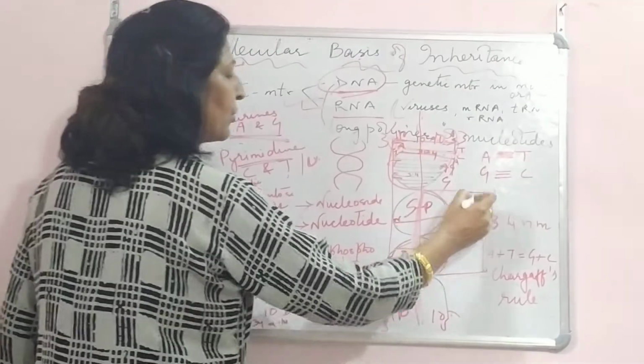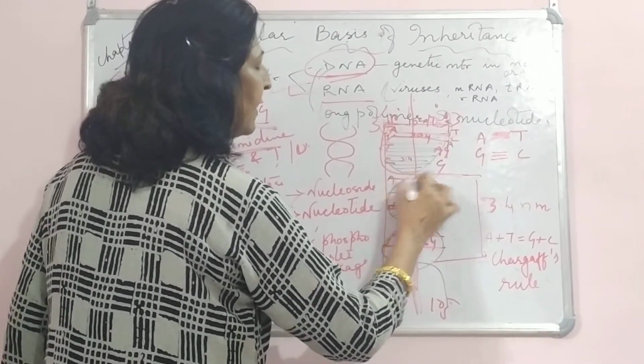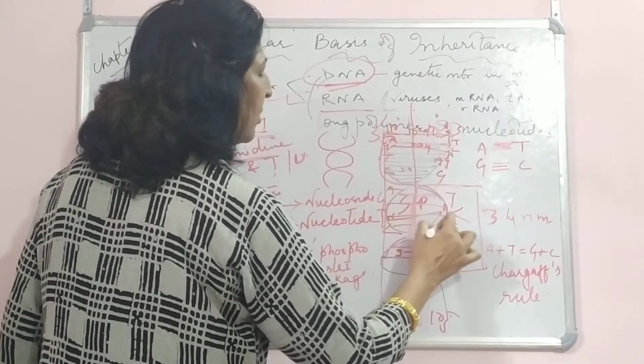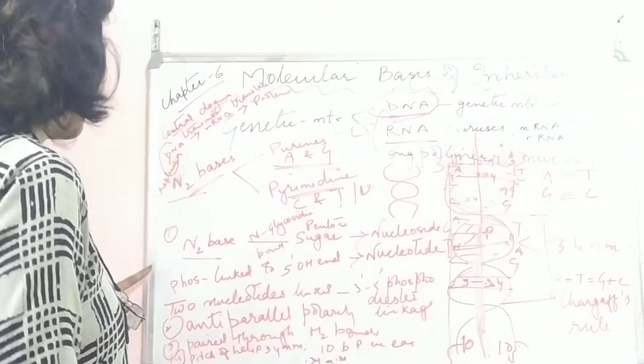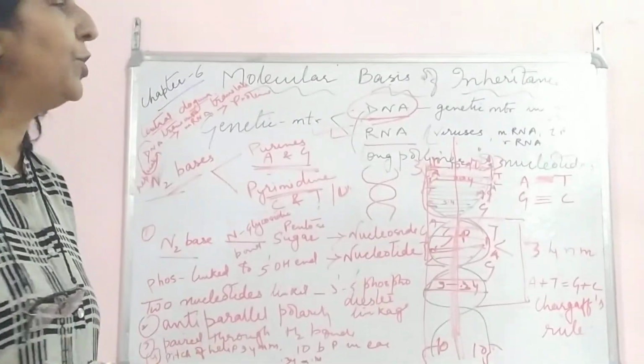Okay, in between this one helix, there will be about 1, 2, 3, 4 base pairs, meaning adenine, thymine, guanine, cytosine, then thymine, adenine, then cytosine, guanine, whatever it is, 10 base pairs will be there in one helix. So that is the first point. Now the second point is they run anti-parallel to each other.